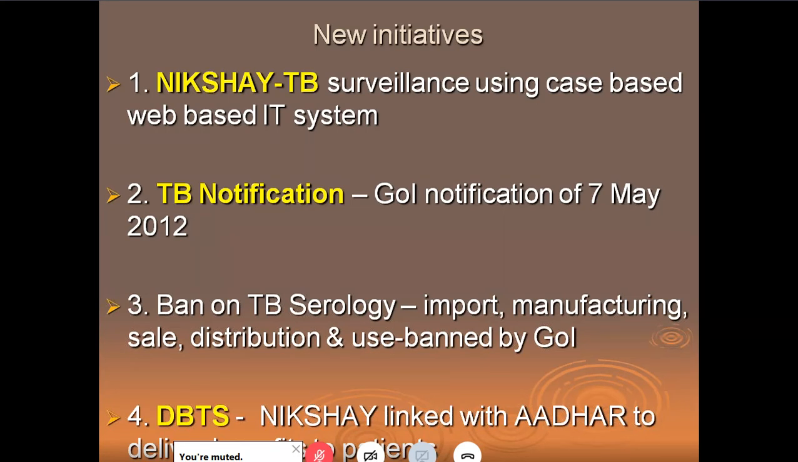TB is a notifiable disease. The government of India started TB notification from 7th May 2012. These are the new initiatives under RNTCP. There is no importance of TB serology, so it is banned. And we have got a DBTS or direct benefit transfer system. We have something like an Aadhaar-based system where the money comes in the bank, right? So Nikshay is linked with Aadhaar to deliver benefits to the patients. Please remember there's something called Nikshay. In this whole slide, Nikshay and TB notification is more important.